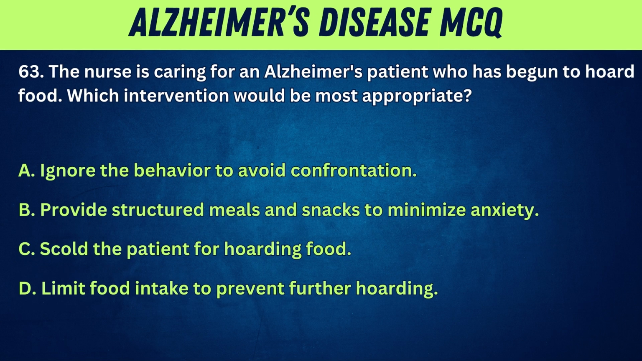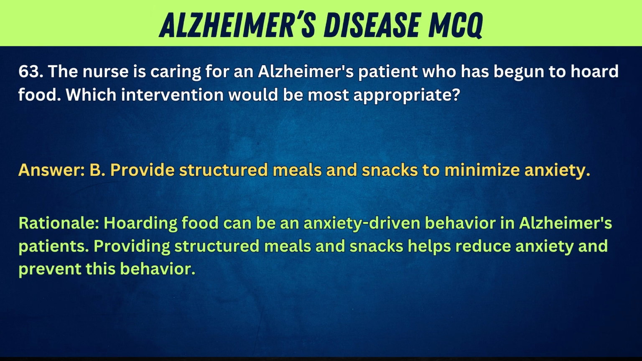63. The nurse is caring for an Alzheimer's patient who has begun to hoard food. Which intervention would be most appropriate? A. Ignore the behavior to avoid confrontation. B. Provide structured meals and snacks to minimize anxiety. C. Scold the patient for hoarding food. D. Limit food intake to prevent further hoarding. Answer: B. Provide structured meals and snacks to minimize anxiety. Rationale: hoarding food can be an anxiety-driven behavior in Alzheimer's patients. Providing structured meals and snacks helps reduce anxiety and prevent this behavior.